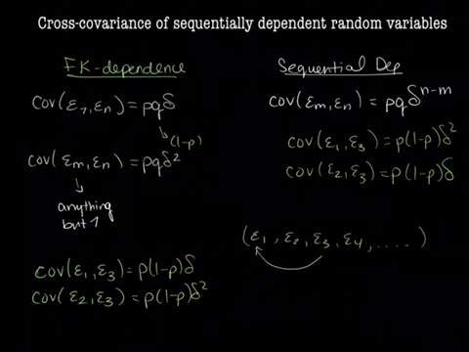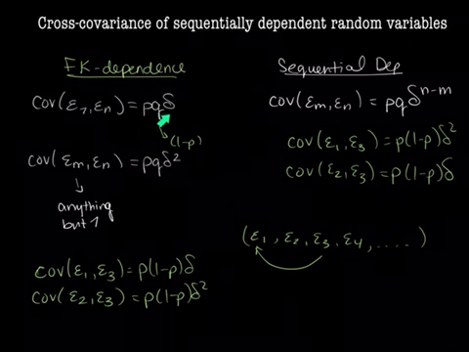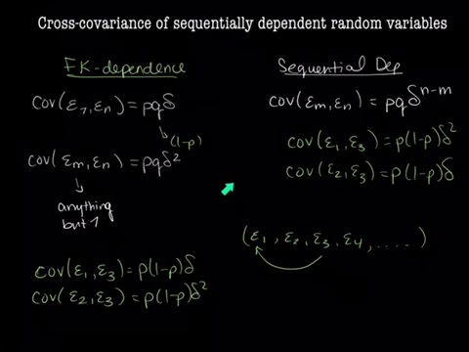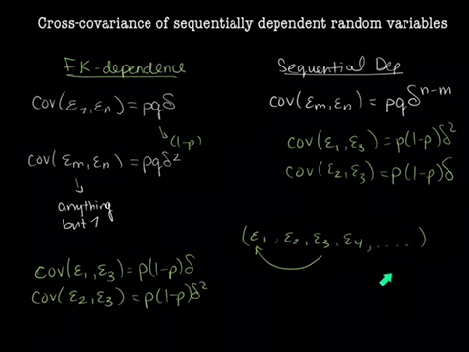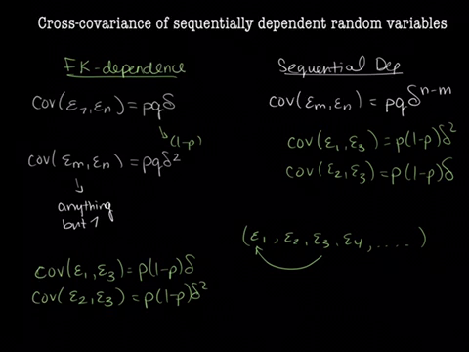So what is this actually telling us? In the case of sequential dependence, the further apart they get, the less correlated these two variables are. Now that correlation will still be there. It just might get very, very small. So this is unlike first kind dependence, where it's pretty fixed. It's either a factor of delta or a factor of delta squared. Here, as you get further and further away from a particular fixed one, you approach independence of those two.